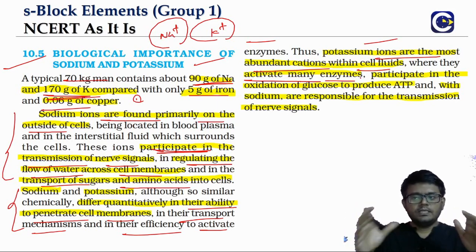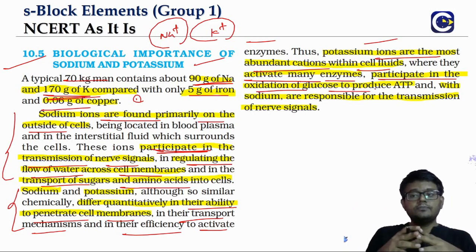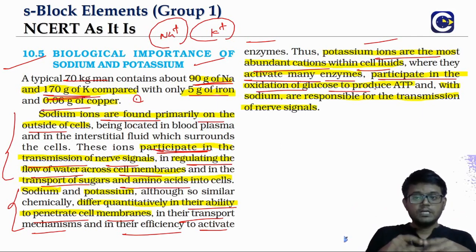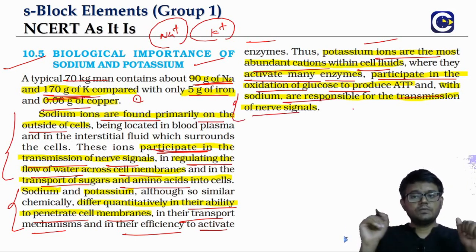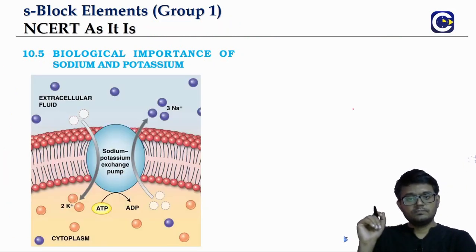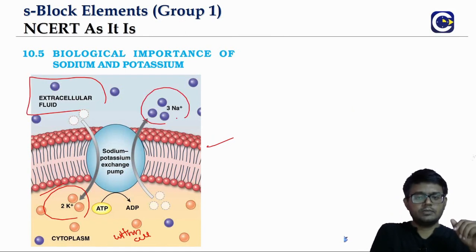The potassium ions are also used in the oxidation of glucose to produce ATP. And of course with sodium they are responsible for the transmission of nerve signals through the neurons. If you look at the representation, this is the within-the-cell part where you see that potassium ions are abundant, and this is the extracellular fluid where sodium ions are abundant.